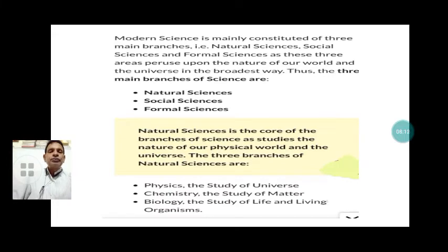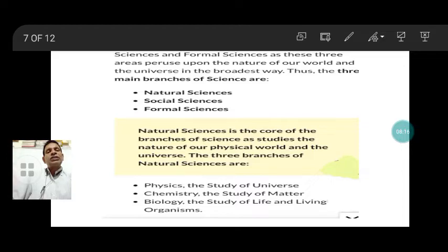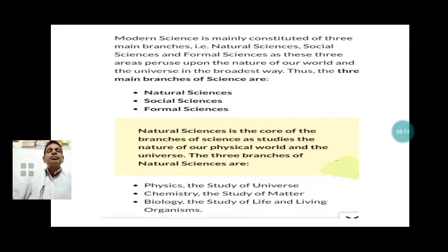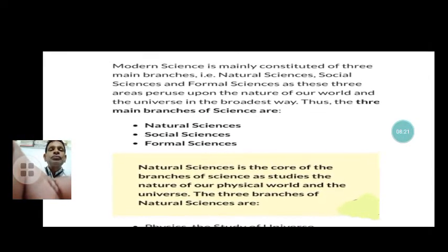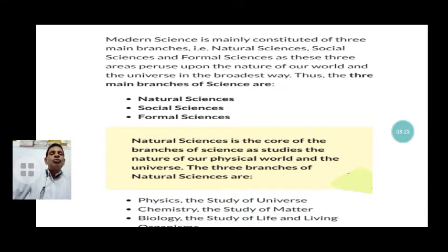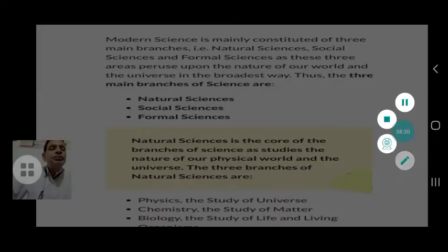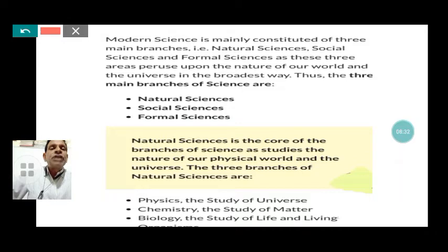Now here, the broad classification of science is like that. How science is classified is given in this slide. Modern science is mainly constituted of three main branches: natural science, social science, and formal science. These are the three areas that pursue the nature of our world and universe.